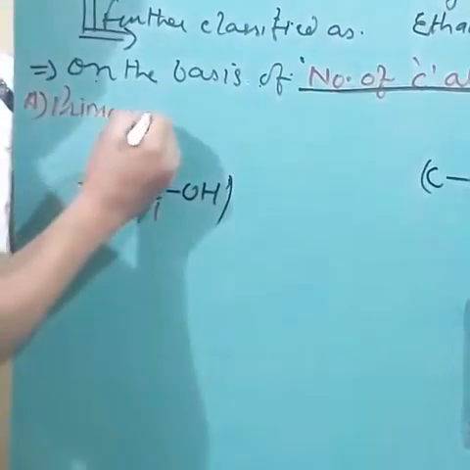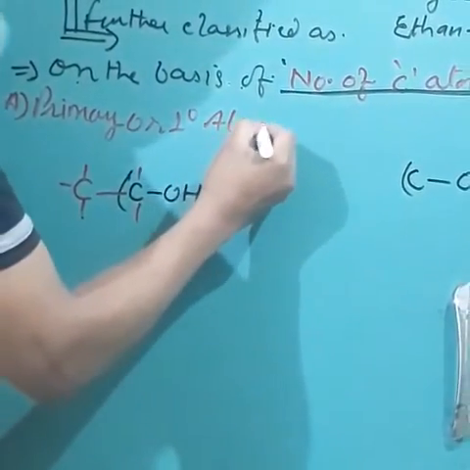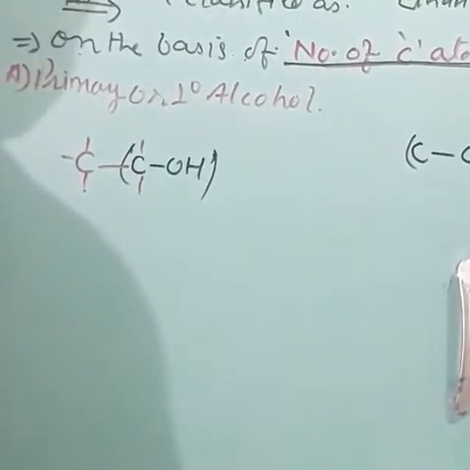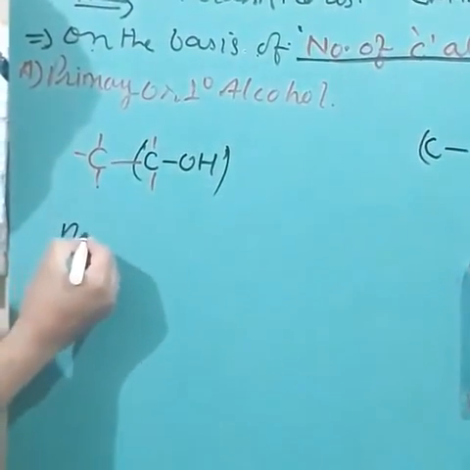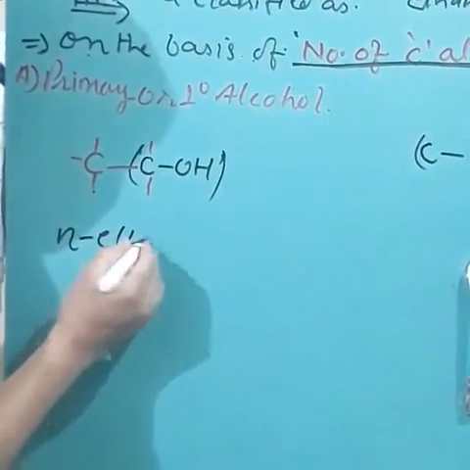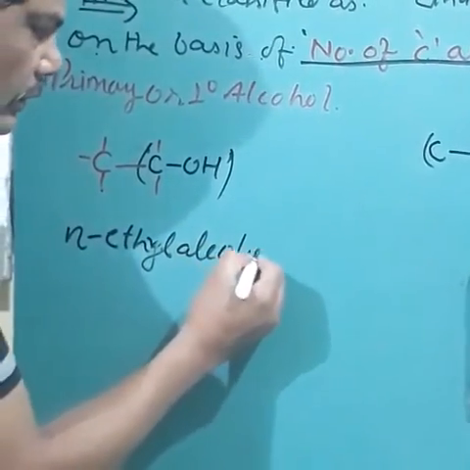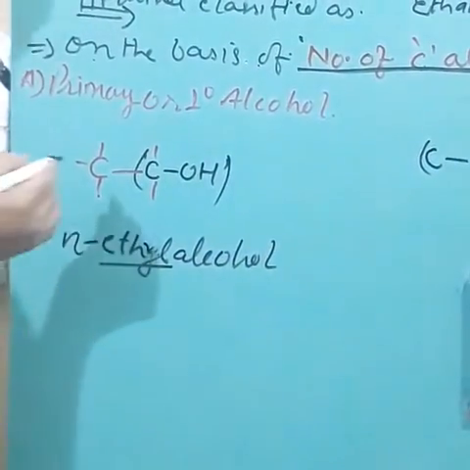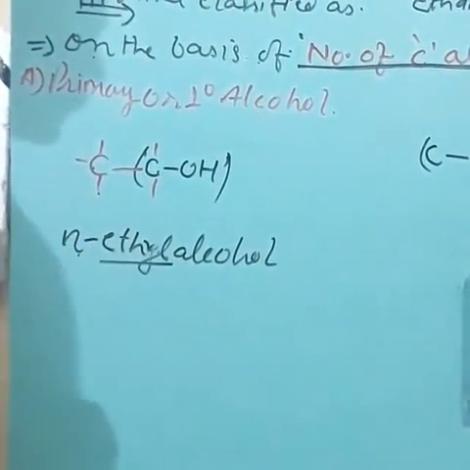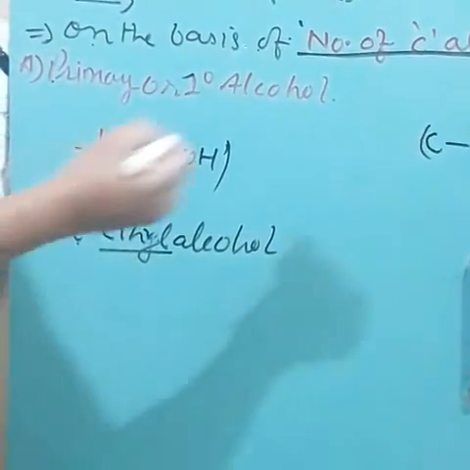or 1 degree alcohol. Getting? And the name becomes what? In this condition, normal ethyl alcohol. Why normal ethyl? Because 2 carbon atoms are there, therefore it is called N-ethyl alcohol. Getting? This is called primary or 1 degree alcohol.